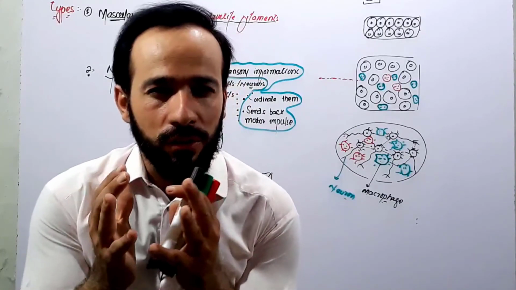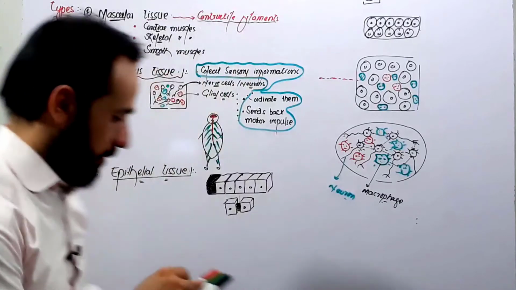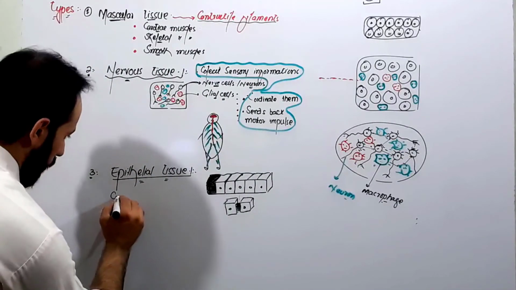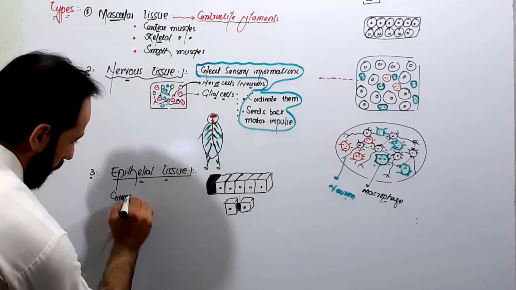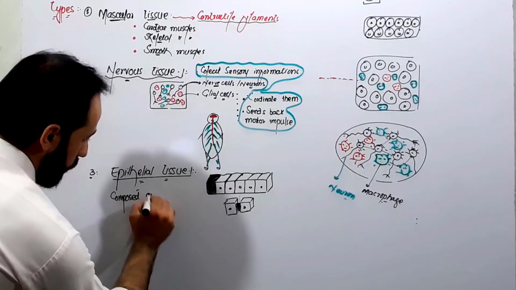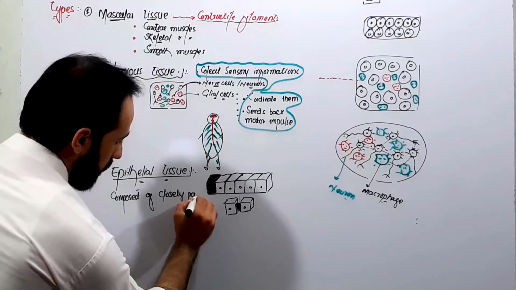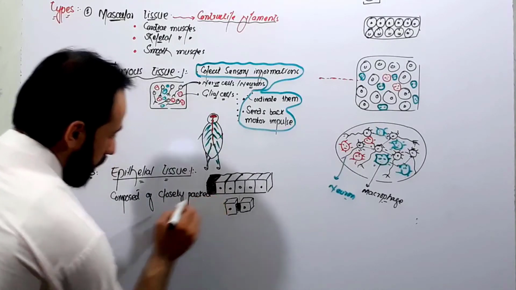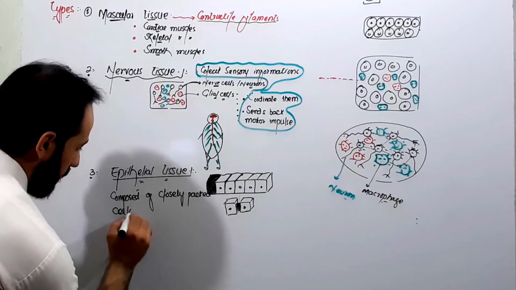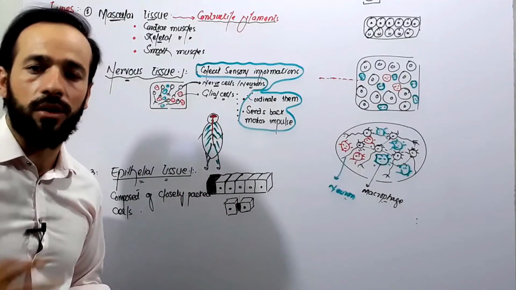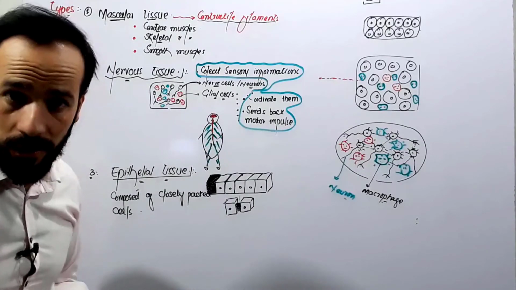Let me write here. A type of tissue which is composed of closely packed cells. Such type of tissue is called the epithelial tissue, or we call it epithelia, right?